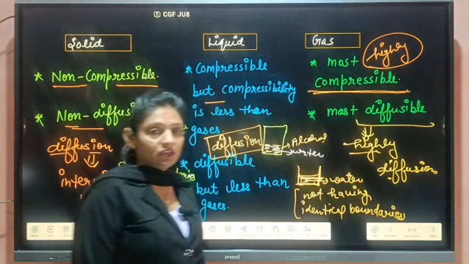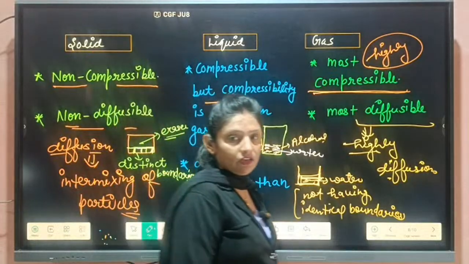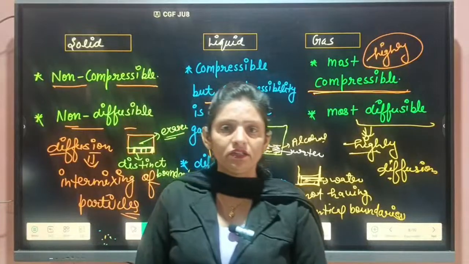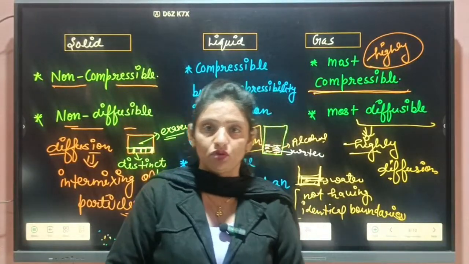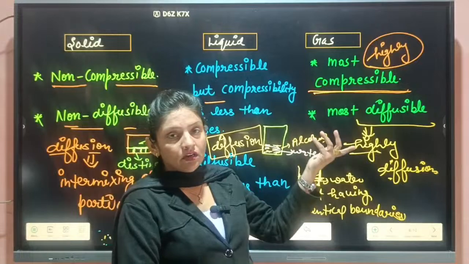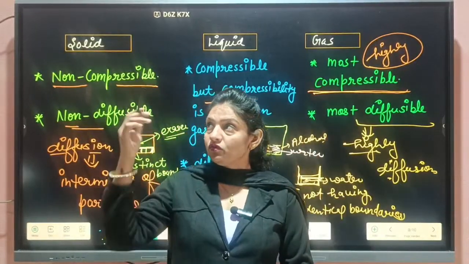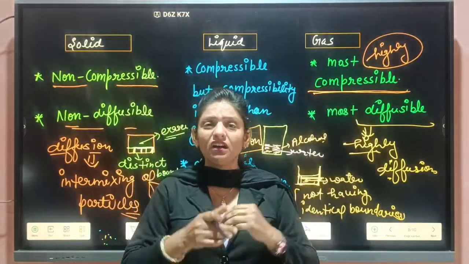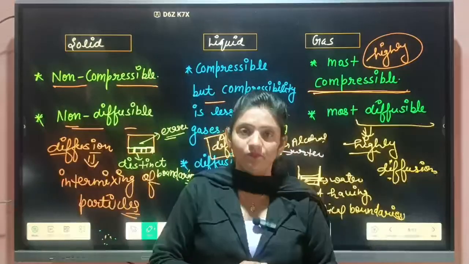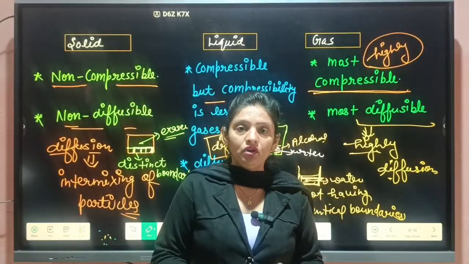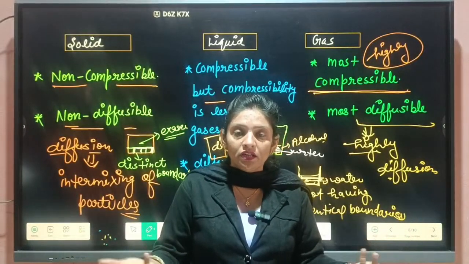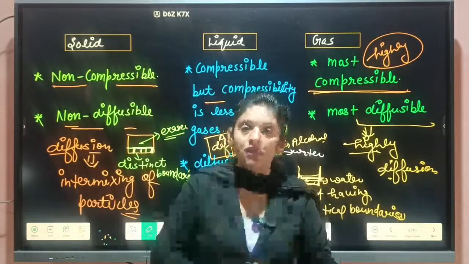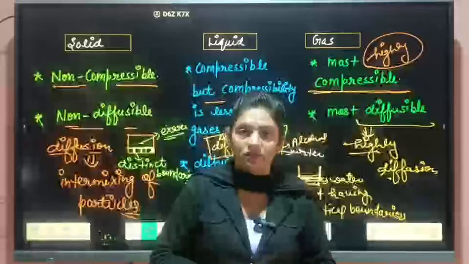Yes, students, you know very well, hydrogen, oxygen, carbon dioxide, other gases are also present in our atmosphere, but we cannot identify them. This one is the molecule of oxygen, this one is the molecule of hydrogen. We can't detect them. Okay, why? Because they are highly diffusible. They show maximum diffusion. Particles have mixed properly with one another.